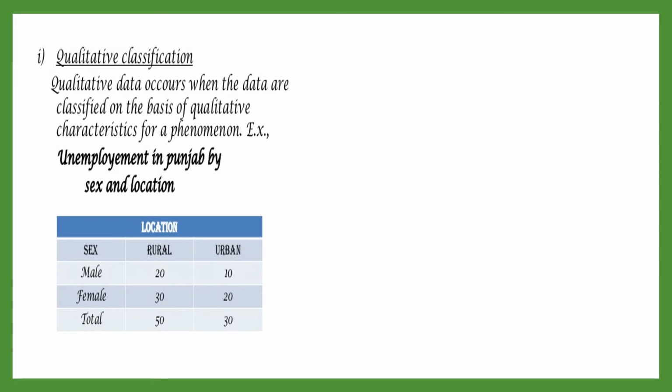Qualitative classification. Qualitative data occurs when the data are classified on the basis of qualitative characteristics of a phenomenon. For example, we can take unemployment, poverty, illiteracy, intelligence, rich, poor. All these are qualitative characteristics, and if we classify the data on the basis of these characteristics, it is known as qualitative classification.